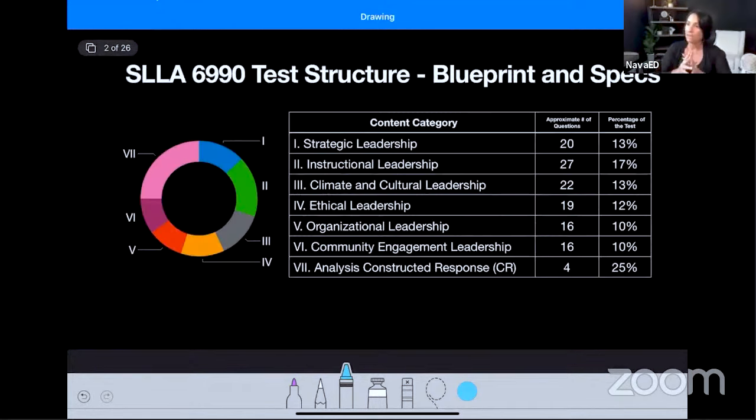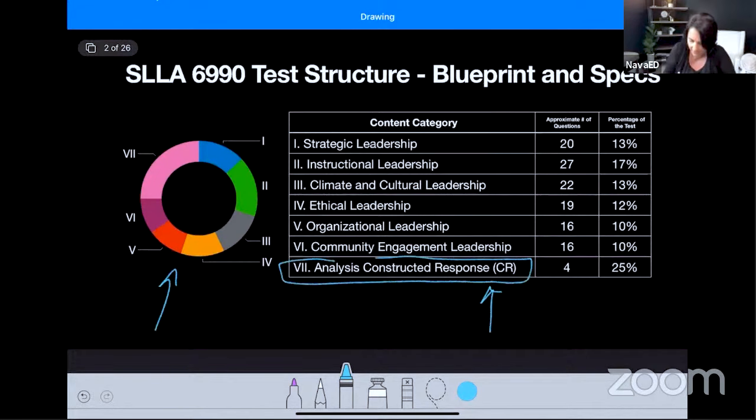This is the blueprint of the SLLA 6990. For my visual people, I've got a little pie chart, but for the most part, I'd like you to pay attention to this particular table here. There are 7 sections of the exam. The last section, section 7, is the written portion of the exam. We're going to talk about it, don't worry.